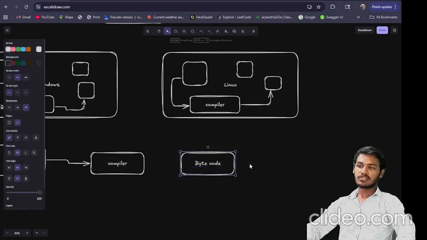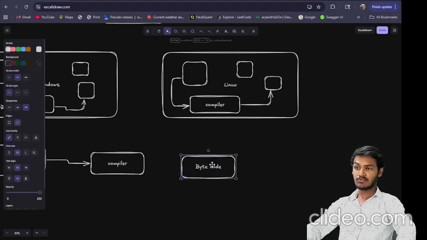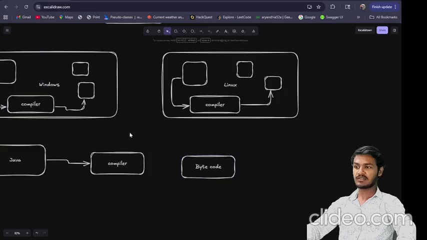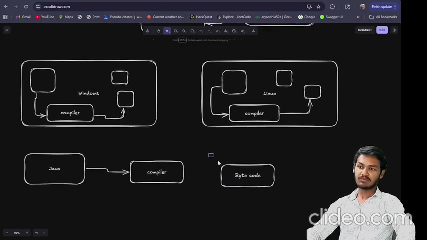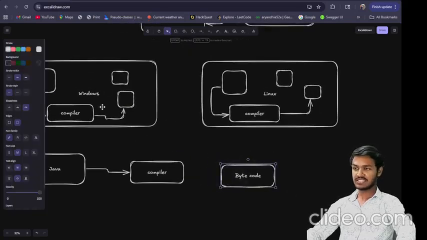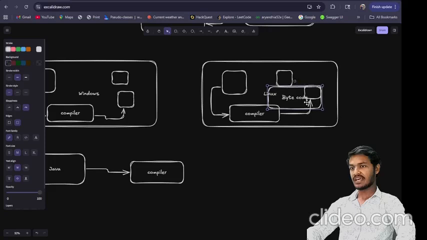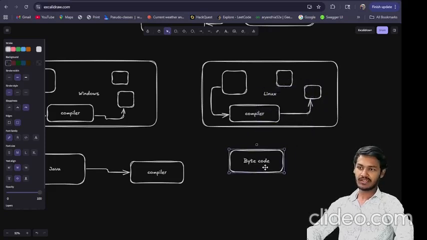This bytecode is neither human readable nor machine readable. But this bytecode is platform independent. It means I can generate bytecode on a Windows machine and can ship this bytecode to a Linux environment, and it will work fine. It will never give you an error.